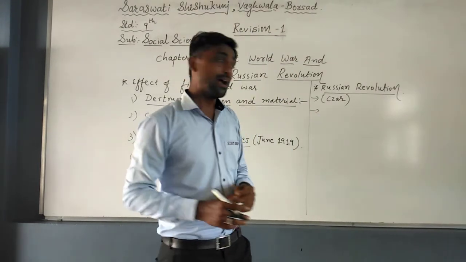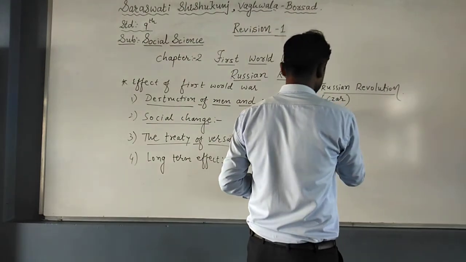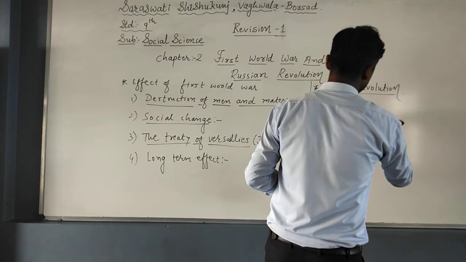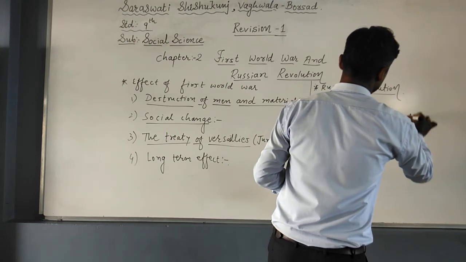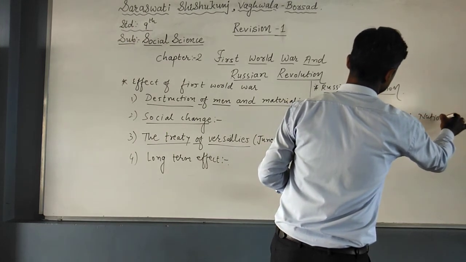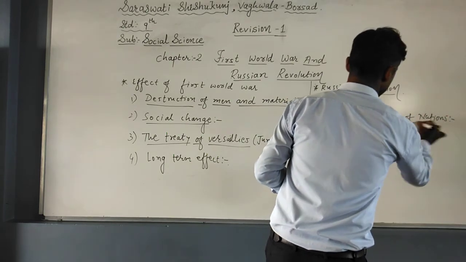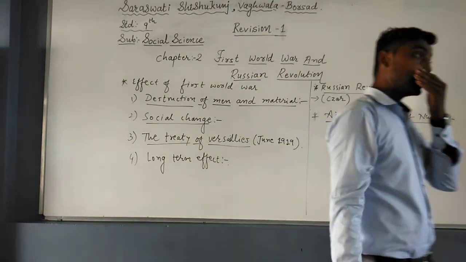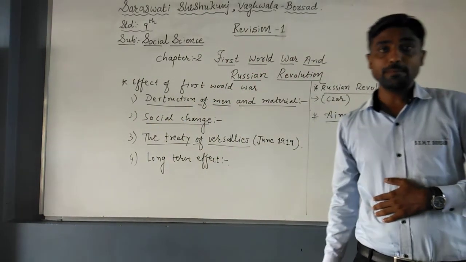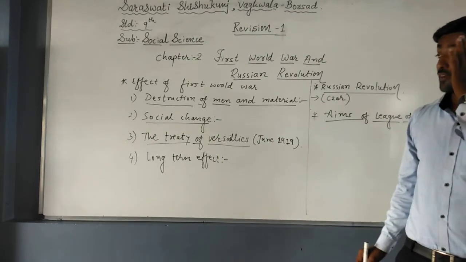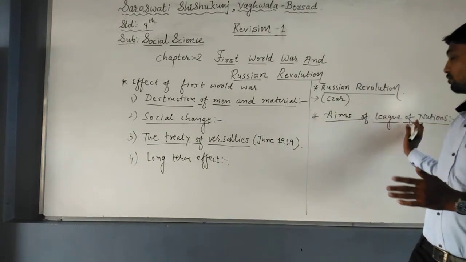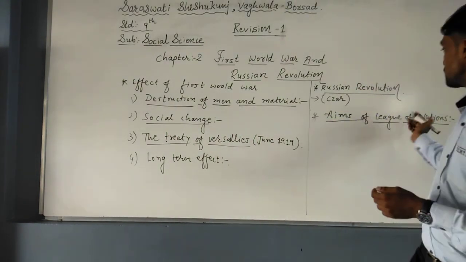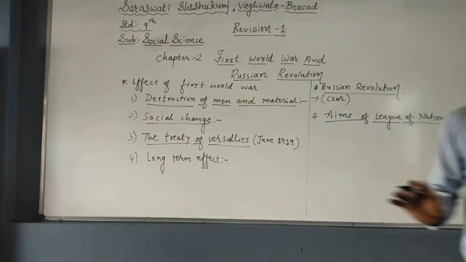Understood? Now, afterwards, the last question of this chapter is the aims of the League of Nations. Now, students, the League of Nations was formed on 10 January 1920. The 14 points were suggested by American president Woodrow Wilson. Finally, after the First World War, the League of Nations was formed to spread peace throughout the world. So what are the aims of the League of Nations? There are a total of 6 aims.